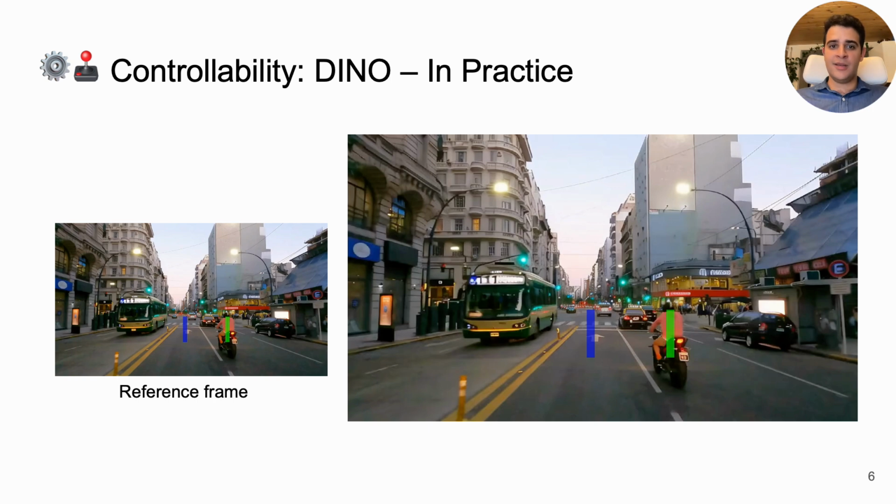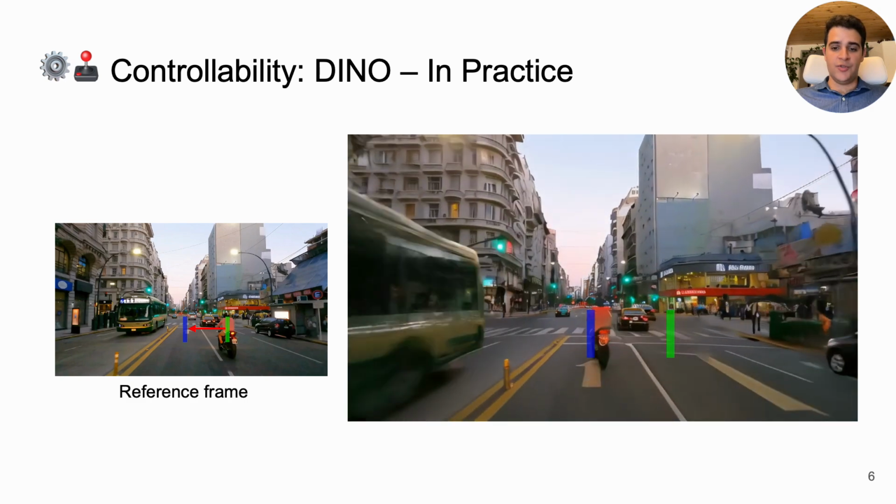This is how it looks in practice. We extract the DINO features of the motorbike in green boxes and move them to the blue box at some time in the future. Then, the model does the magic of generating the desired motion.